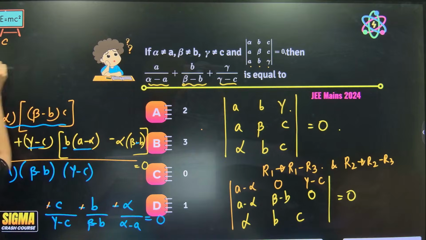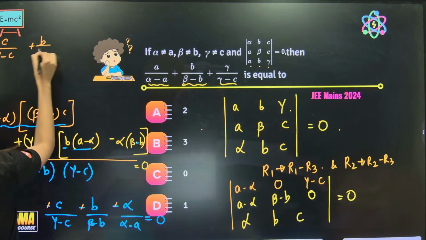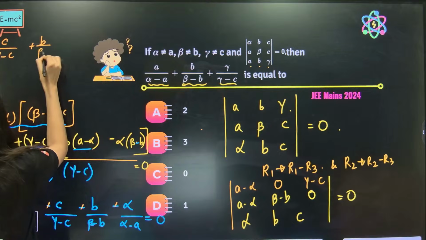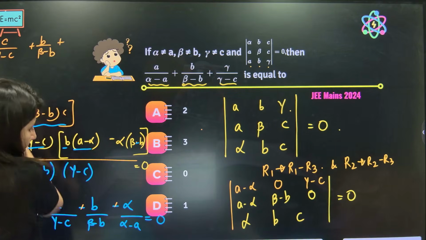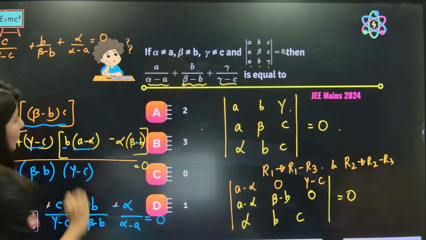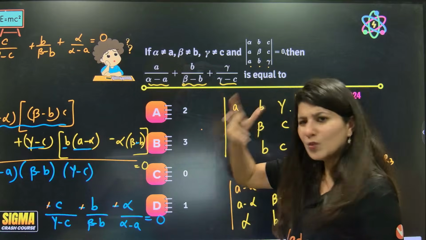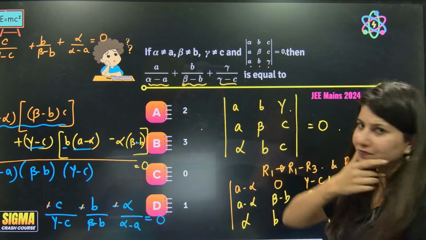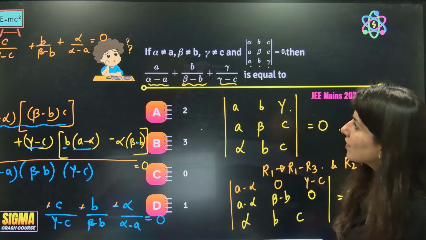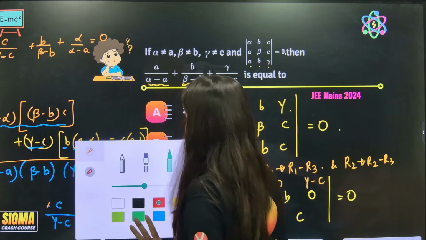Now we have C upon gamma minus C plus D upon gamma, beta minus B plus alpha upon alpha minus A is equal to 0. Now, ma'am, everything is fine, but the numerators are not matching, isn't it? The numerators are not matching. So for that, there is a very easy step we need to do. Do not worry about it.